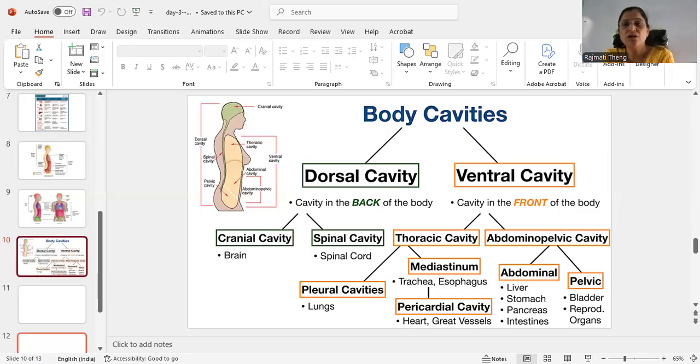So dear students, you should know which organ is present in which cavity. For that, this video is helpful to you. I hope you understand the body cavities and the organs protected in them. Stay tuned. Best of luck for your study.